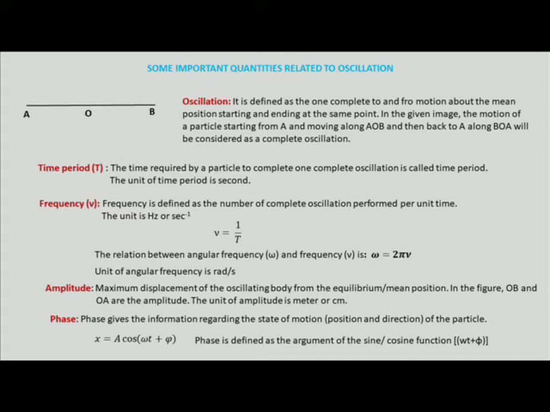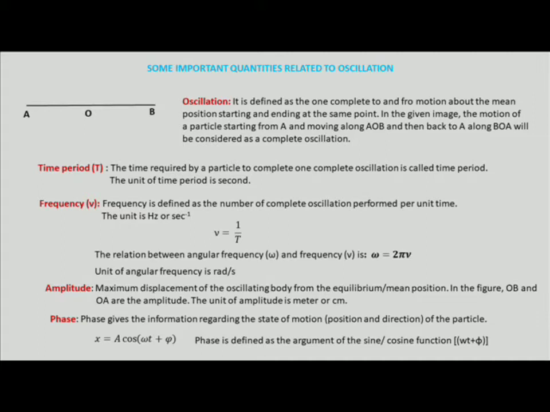And what is called time period? Time period is the time required for a complete oscillation. It has the unit of time, second. And the frequency is the number of complete oscillations performed by the body per unit time. Its unit is hertz, and it is inversely related to the time period: frequency is equal to 1 by time period. The relation between the angular frequency omega and the frequency is omega equal to 2 pi times frequency. The unit of frequency is hertz, whereas the unit of angular frequency is radian per second.